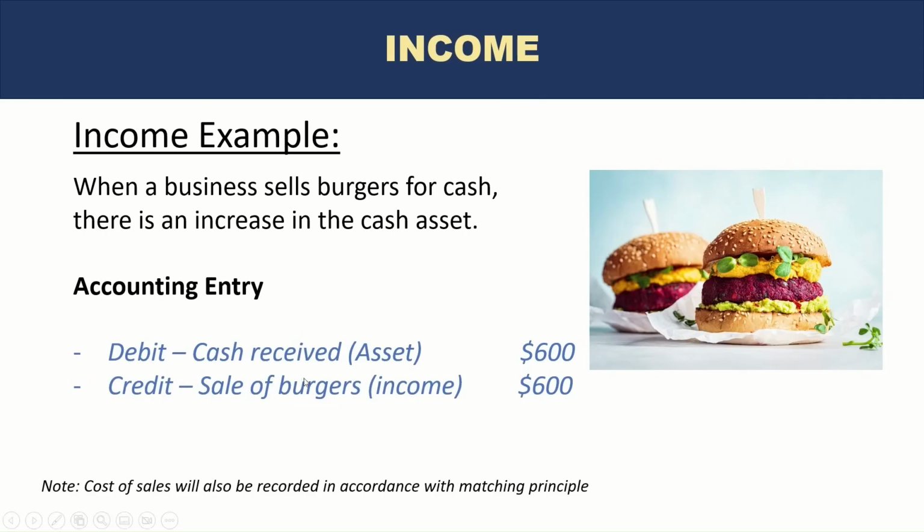So this section, as you see, is the recording of income. If you remember, there's always double entry, dual impact. So the asset increases and income also increases, but in the form of a credit. Just a point to note here, cost of sales will also be recorded in this case in accordance with the matching principle, and we will be discussing accounting principles in a separate section shortly.